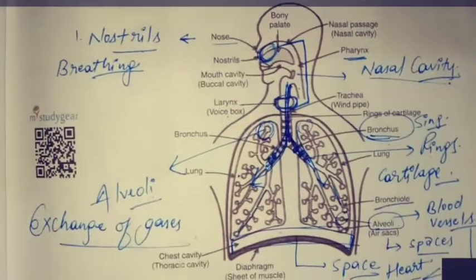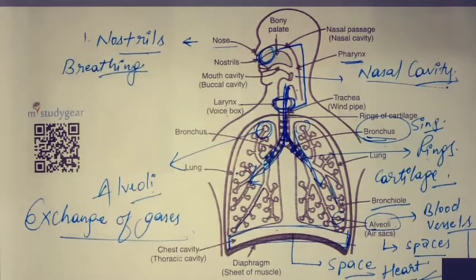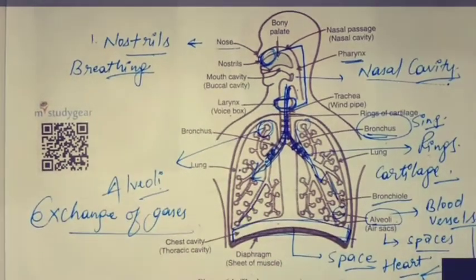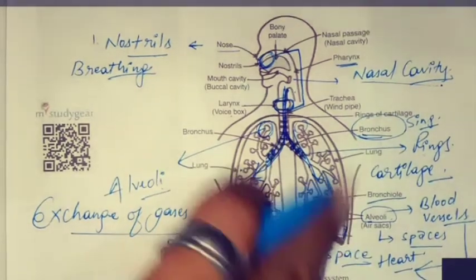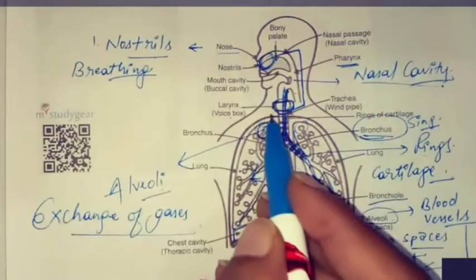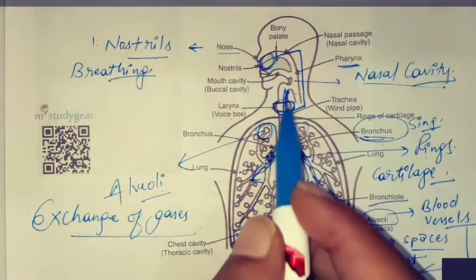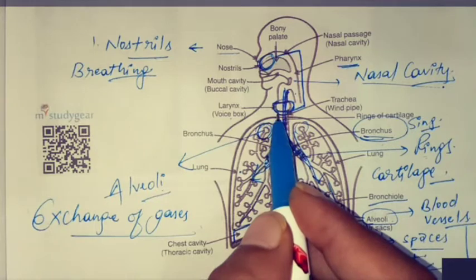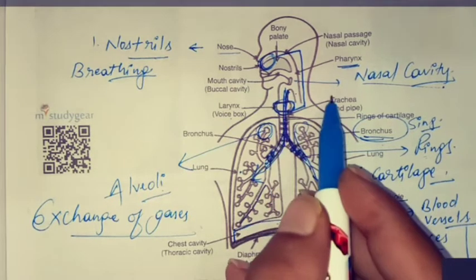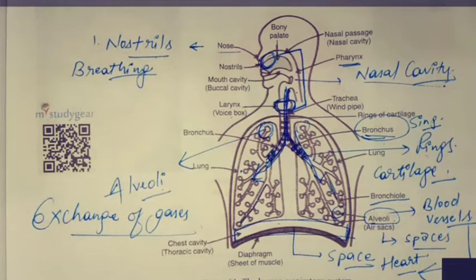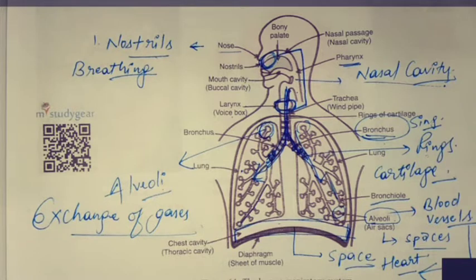So this is what the human respiratory system is and how it takes place. We have discussed all the things and the different functions and processes which are taking place from nostrils, nasal cavity, alveoli, chest cavity, bronchus, rings, trachea, larynx, pharynx, the area from mouth to the trachea, that is the windpipe. Keep in mind, the voice box is the larynx. Okay, trachea is also known as windpipe. If you have any questions or doubts regarding this, you may ask. Otherwise, our respiratory system in humans is completed here.